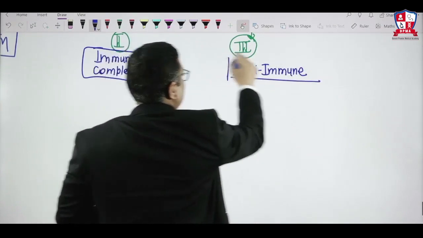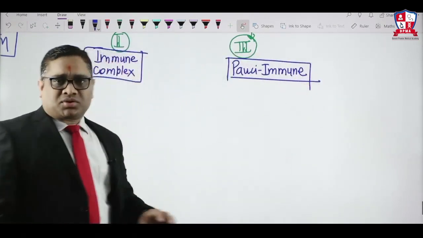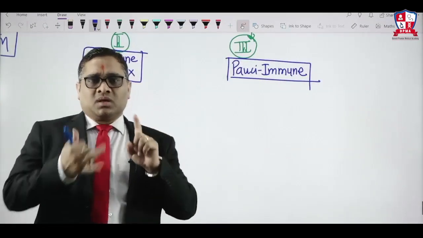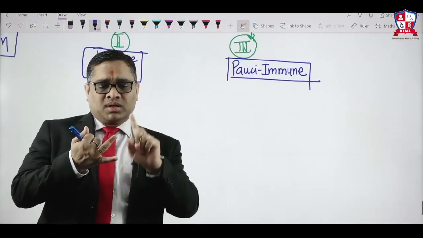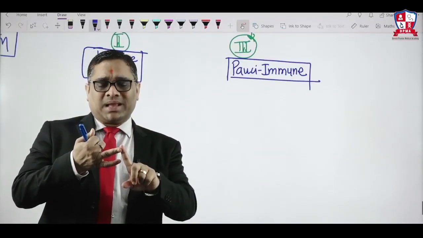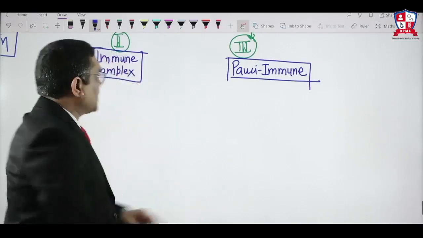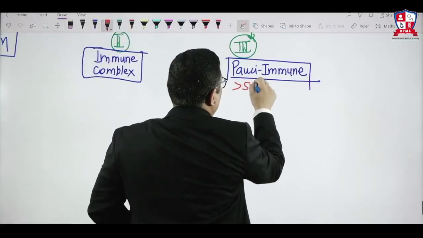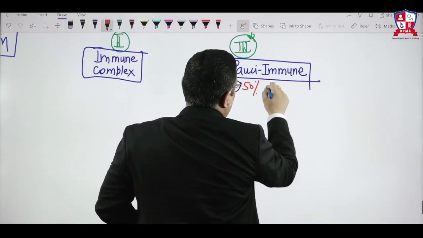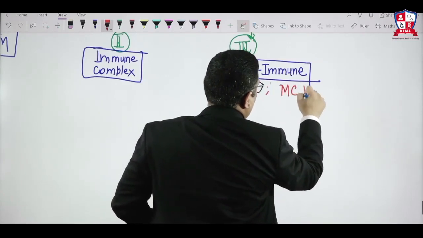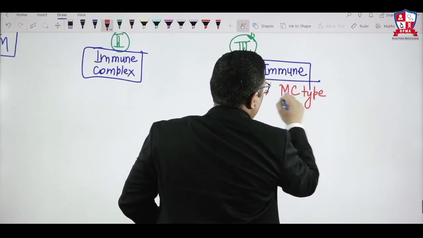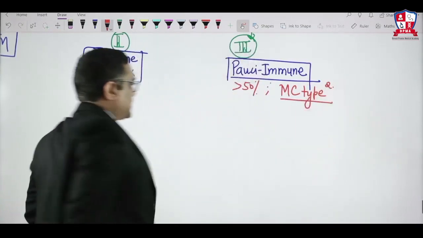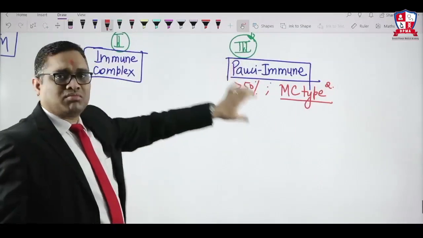So these are the three pathological classifications: anti-GBM, immune complex, pauci-immune. Out of these three, which is the most common type? Remember, it is present in more than 50% of the cases. That is another important question which the examiner asks. The most common type is type 3, pauci-immune, right?